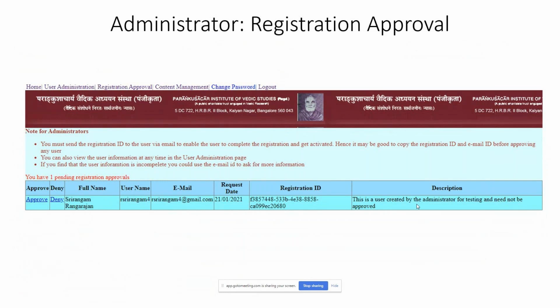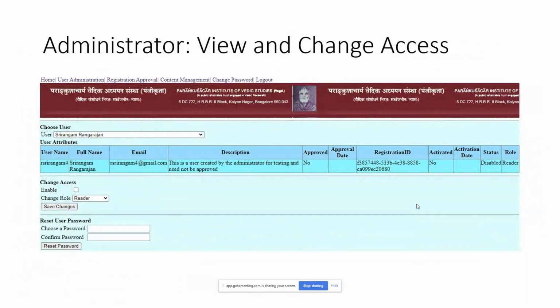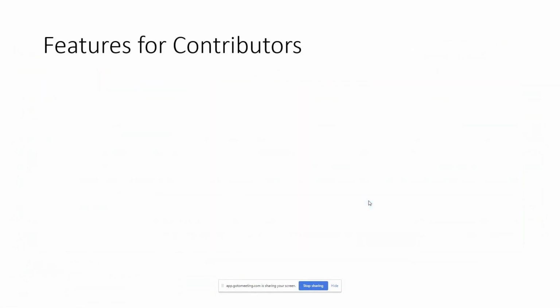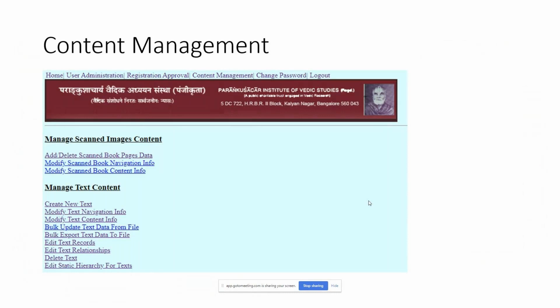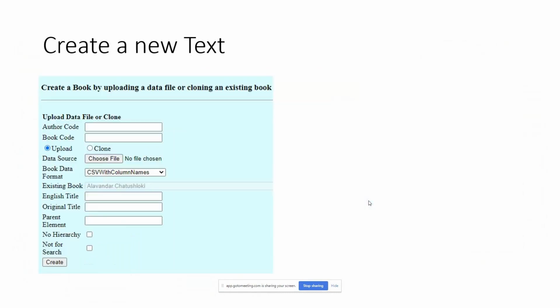Then, having brought in a particular text, we change how it is displayed on the left, the hierarchy tree, and on the right hand side, the tabular view of content, by changing the levels that are associated with each text, what columns are shown, what attributes are not shown, how they are named, what parameters control the movement from left to right, and so on. So like that, various attributes where you can change what text is getting displayed and how.